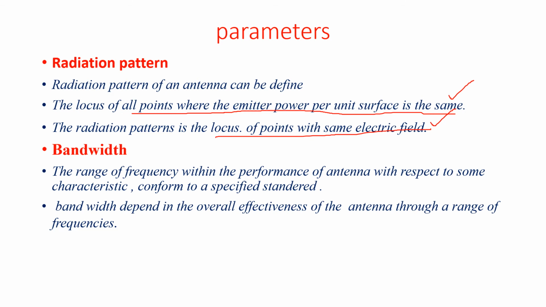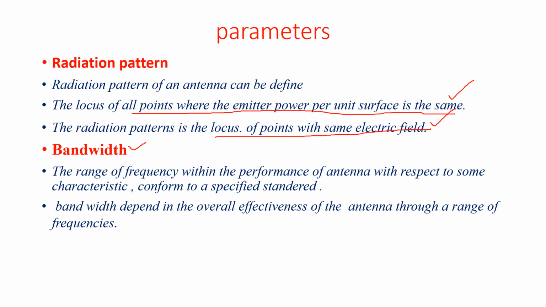And bandwidth, a very useful term: the range of frequencies within which the performance of the antenna conforms to a specified standard with respect to some characteristic. The bandwidth depends on the overall effectiveness of the antenna across a range of frequencies.